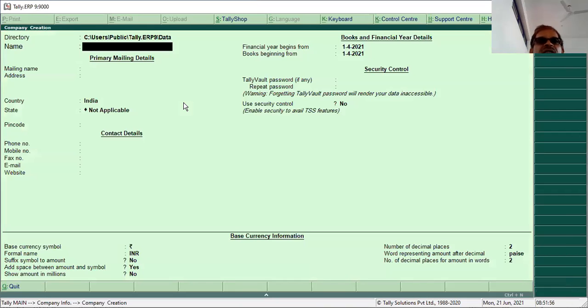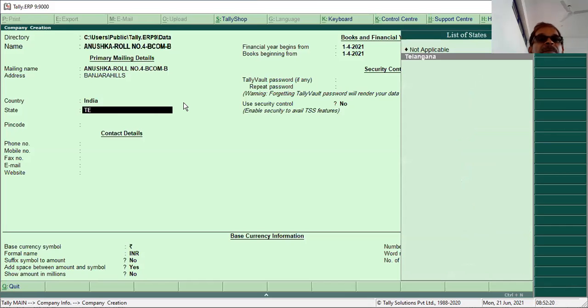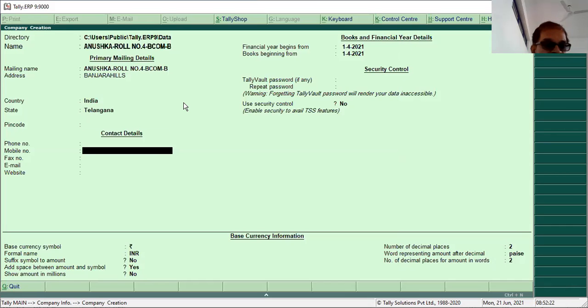Write the name, suppose I'm writing Anushka, roll number 4, BCom B, residency stays in Banjara Hills. State is Telangana. Remaining is no change.